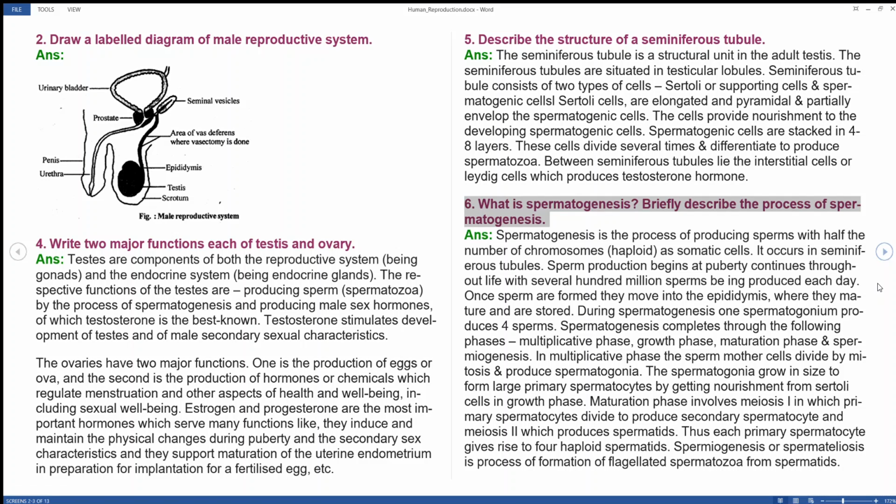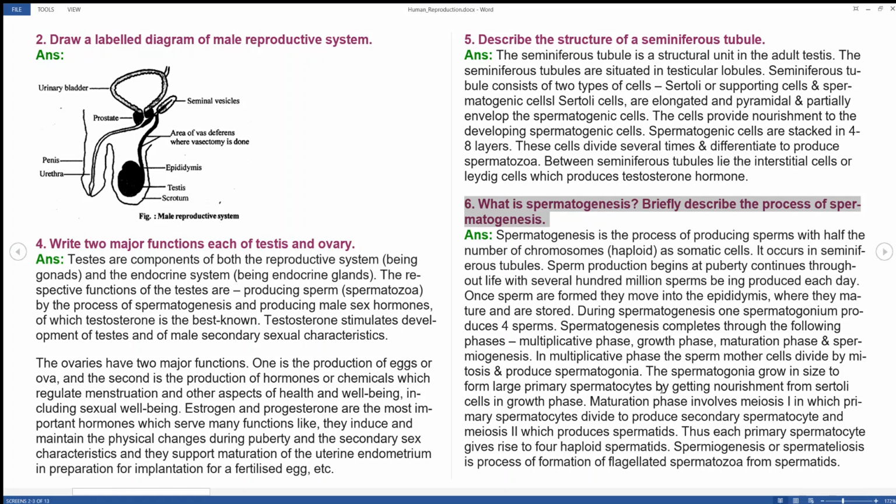In the multiplication phase, the sperm cells divide by mitosis, producing spermatogonia. The spermatogonia grow in size to form large primary spermatocytes by getting nourishment from Sertoli cells in the growth phase.